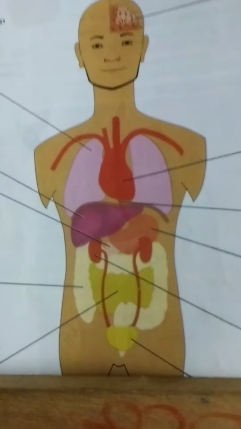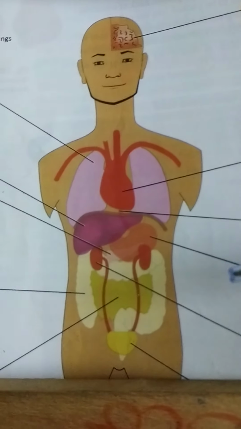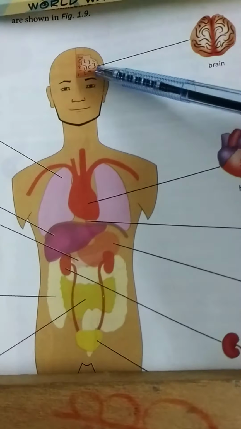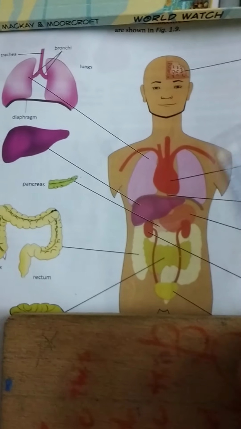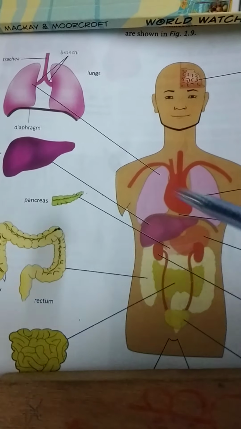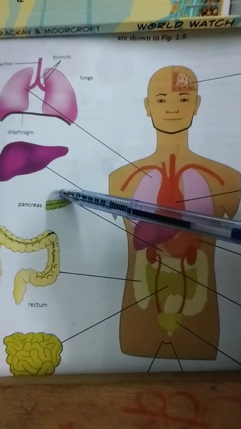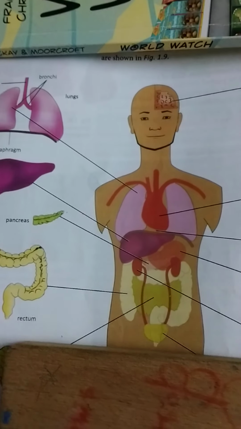For example, in human beings there are many organs present, like the brain, protected under the skull, heart, lungs, stomach, these two bean shaped kidneys, this is the large intestine, and here the small intestine, pancreas, liver, and these are the lungs, right?